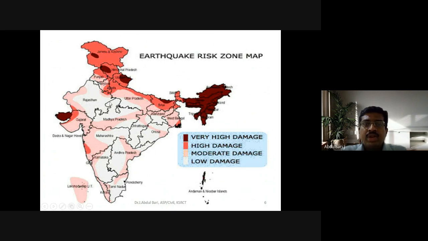And moderate earthquakes have occurred in almost all the regions of India, that is north, south, east, west. Almost all parts of India have been affected with moderate as well as low damages. Tamil Nadu is also affected with low damages from earthquakes. Then and there we can have some frequent shaking of the earth's surface.